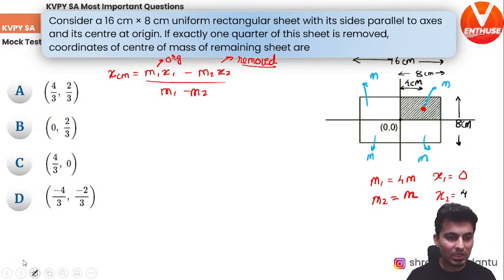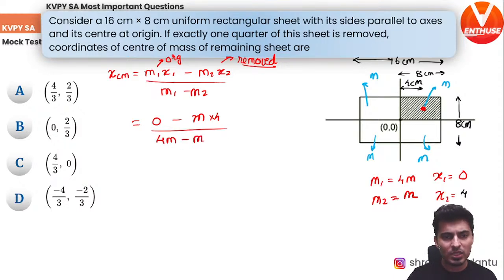Alright, so now that my job is done, let's just substitute in the formula. m1 x1, x1 is 0, so first term is 0, minus m2 which is m, x2 is 4, divided by m1 which is 4m, minus m2 which is just m. So it will be nothing but minus 4m by 3m, yes.